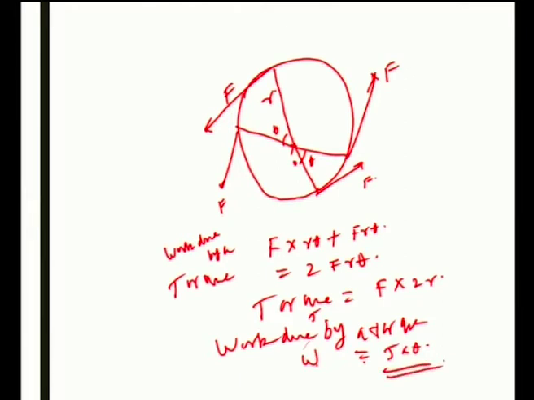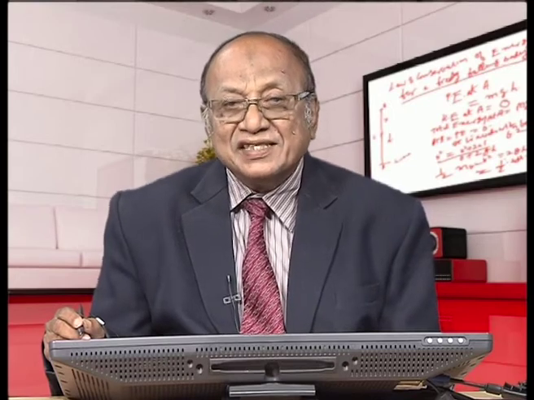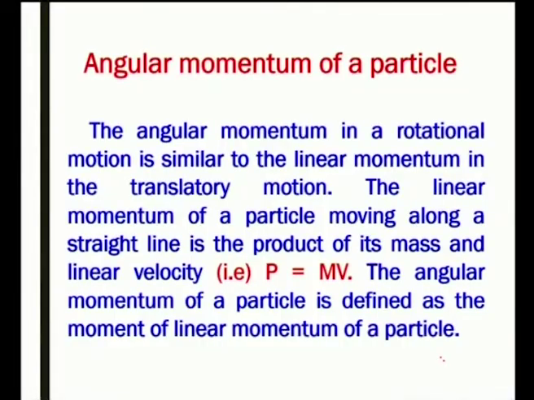Angular momentum of a particle. Now, the angular momentum in a rotational motion is similar to linear momentum in translating motion. The linear momentum of a particle moving along a straight line is the product of its mass and linear velocity, that is p is equal to mv. The angular momentum of a particle is defined as the moment of the linear momentum of a particle.